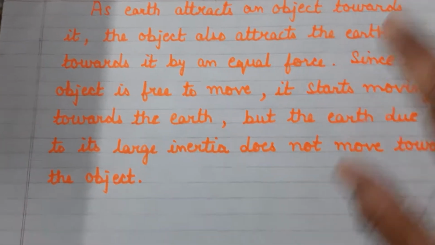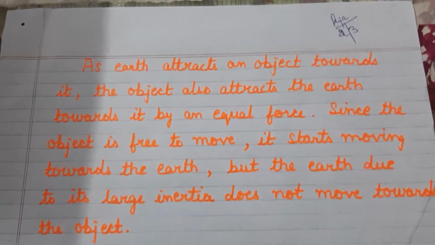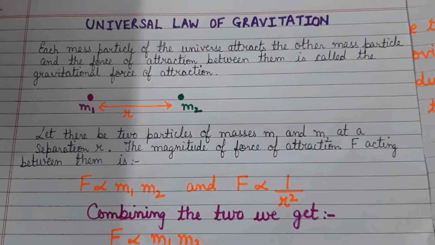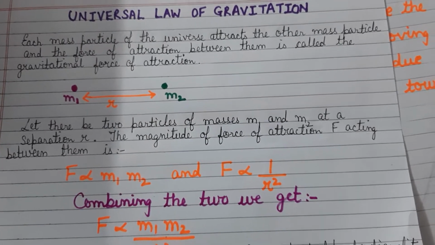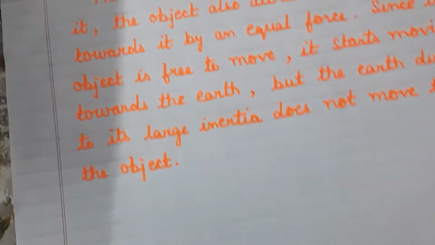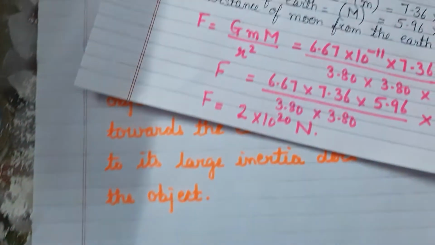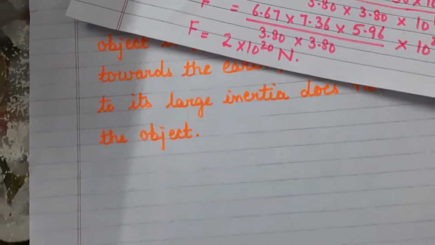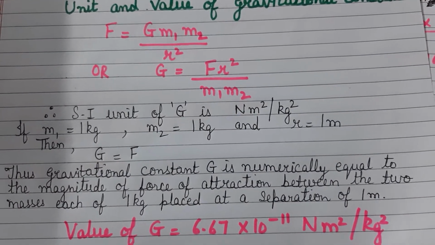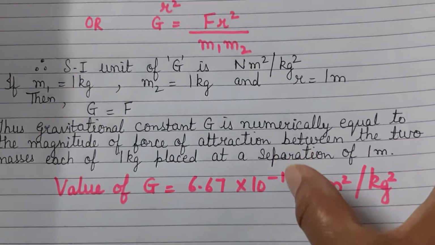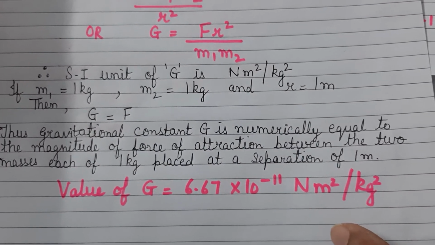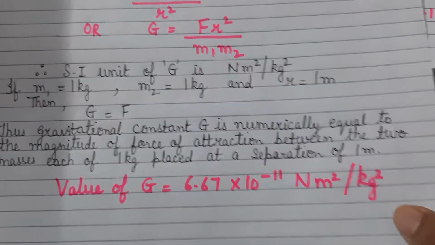Okay, children. So this is all in today's class. I want you to focus, very quickly, on the universal law. You have to learn the statement for the universal law of gravitation and the formula, that is F is equal to G m1 m2 upon r square. Then after that, you should know how we can calculate the unit for the gravitational constant, which is Newton meter square per kg square, and it has a fixed value, 6.67 into 10 to the power minus 11. That is the fixed value for the gravitational constant, right, children?